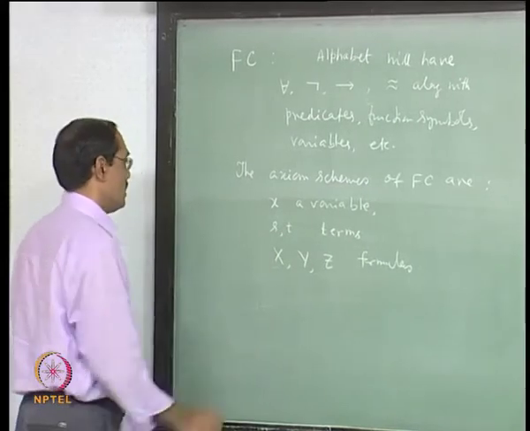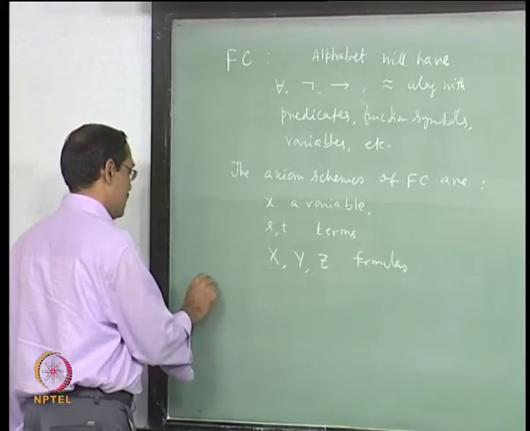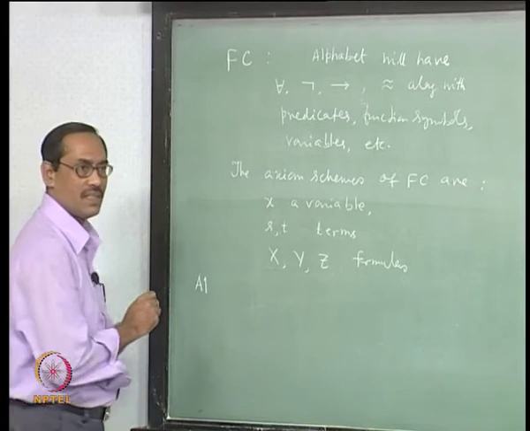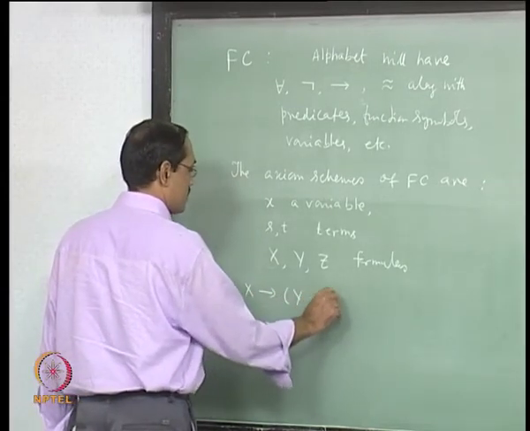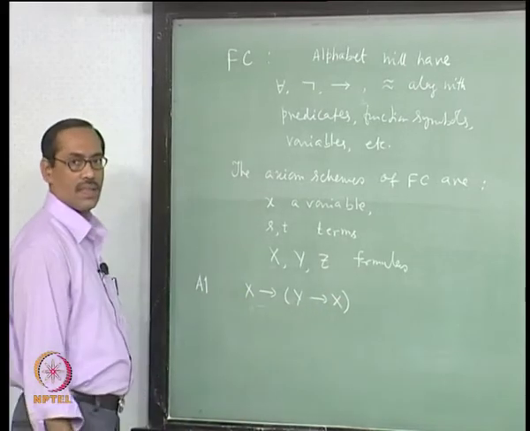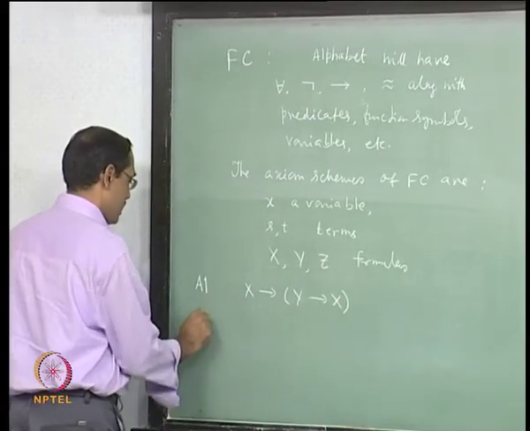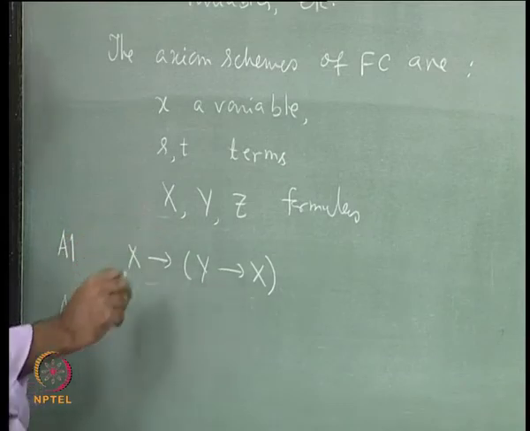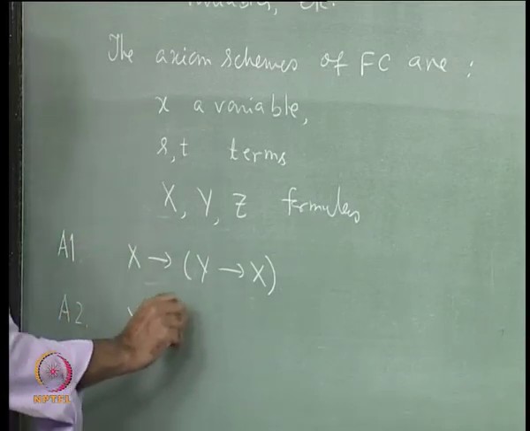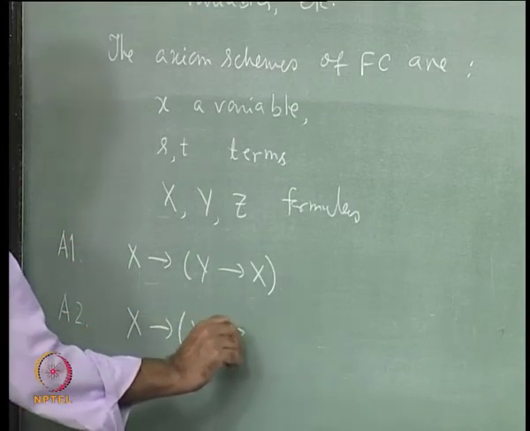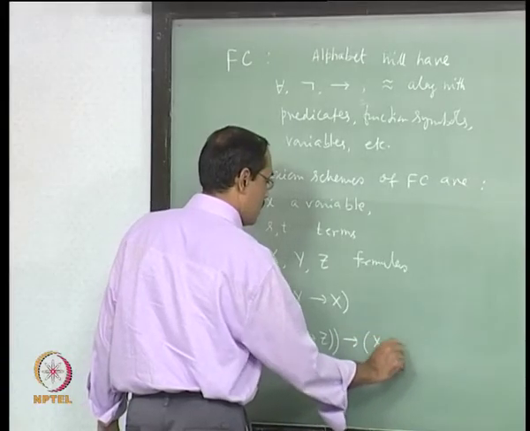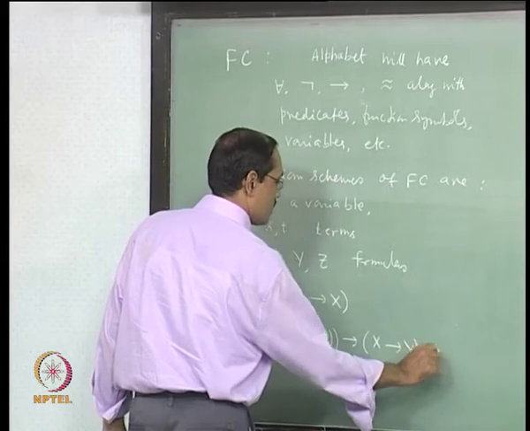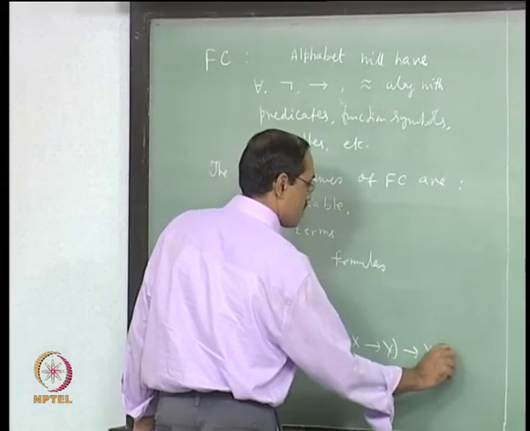So, with this we will have the axioms. First one will be our earlier axiom for PC. So, that will be x implies y implies x. Next A2 is the distribution of implication, which is x implies y implies z implies x implies y implies x implies z,